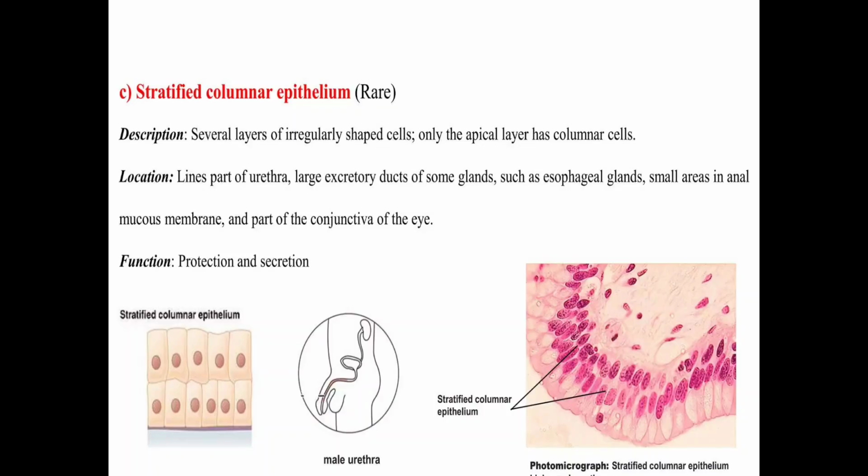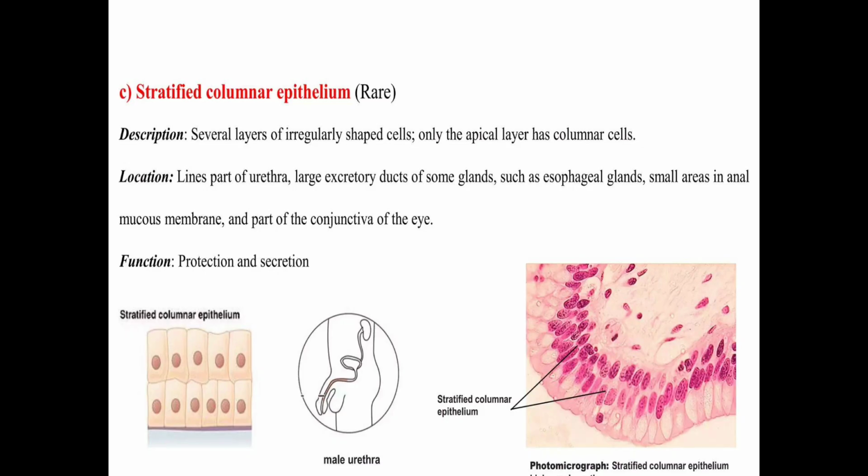Next one is the stratified columnar epithelium. This has layers of irregular shaped cells, and only the apical layer has columnar cells. It is located in the lining of part of the urethra, and large excretory ducts of some glands such as the esophageal glands, small areas in the anal mucous membrane, and part of the conjunctiva of the eyes. So this is the location of the stratified columnar epithelium. In these cells, the apical surface has cuboidal-like, columnar-like cells present. Its function is also protection and excretion.